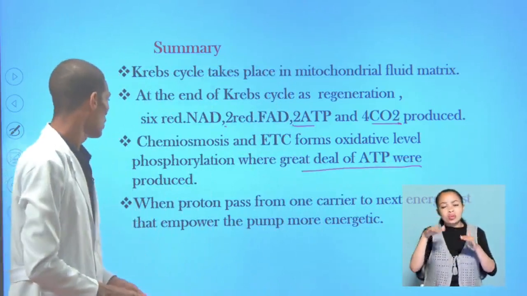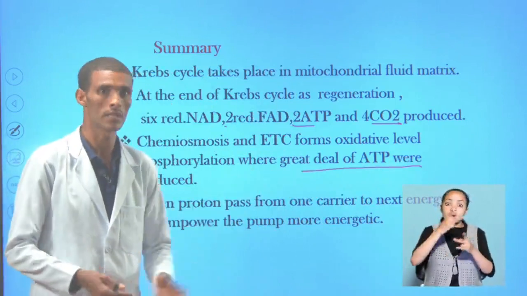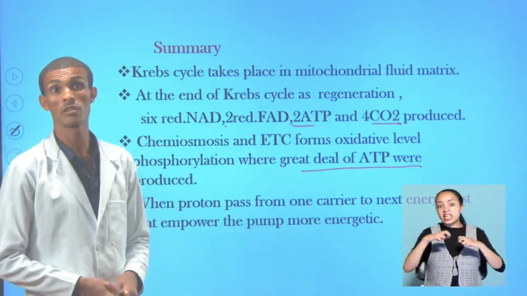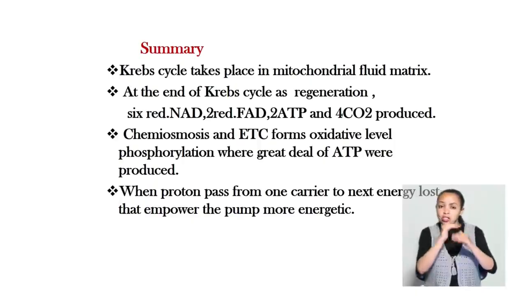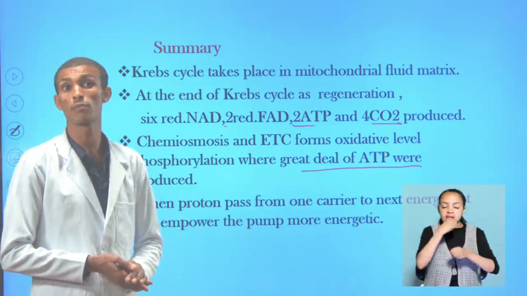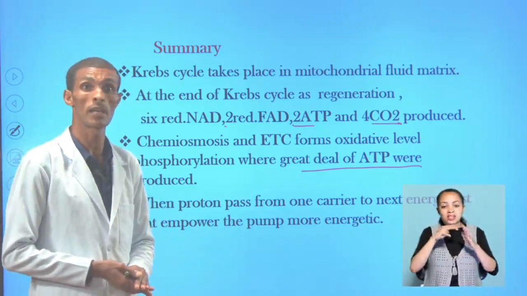And again, we have seen that when electrons jump from one carrier to another, they lose energy. The energy loss is very important, empowering the proton pump system and making the process accumulate protons in the mitochondrial inner membrane.